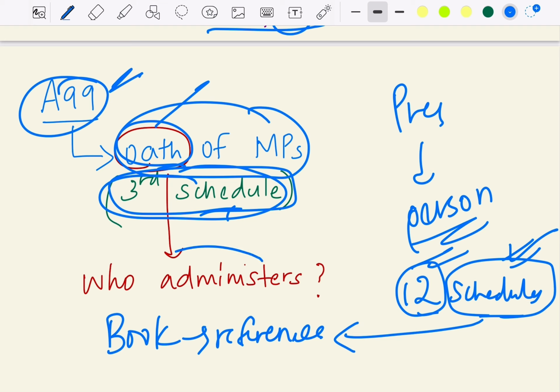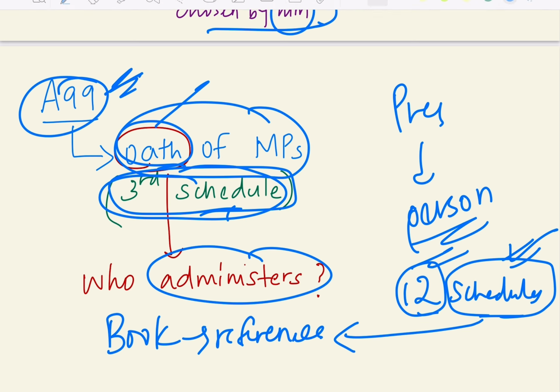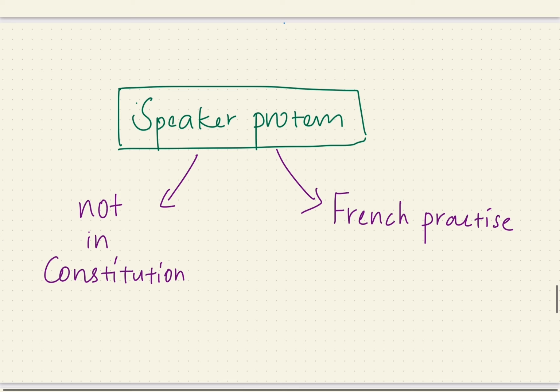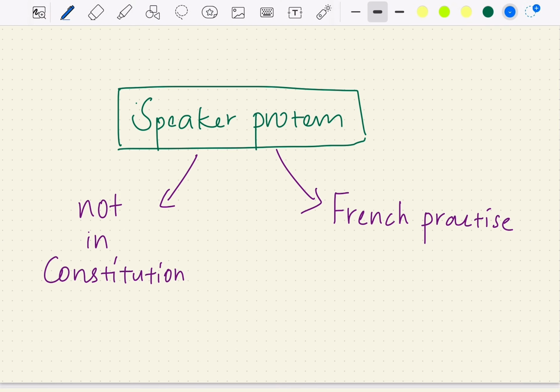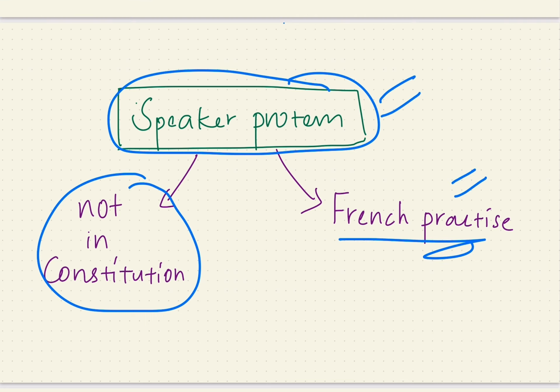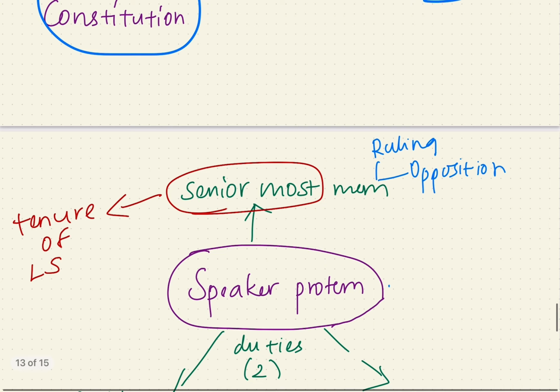Who administers the oath is given in Article 99. It says the president or any other person. Whom will the president select? The president selects what is called the Speaker Pro Tem, and this Speaker Pro Tem is not given in the constitution. It's just a practice borrowed from the French. Who is this person whom the president selects as Speaker Pro Tem?